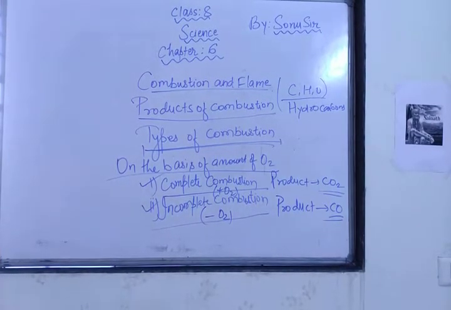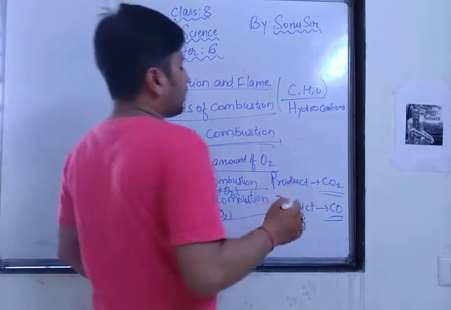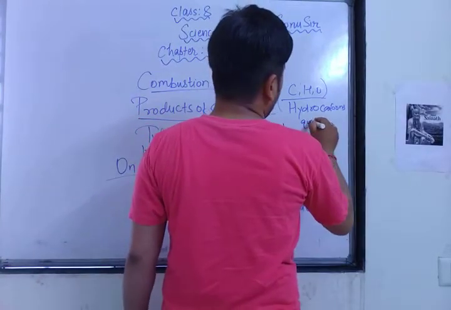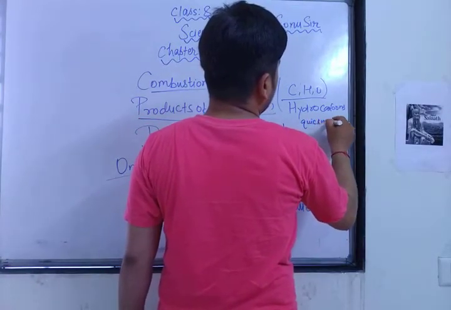How do the three types burn? I am telling you. On the basis of quickness, there are three types: rapid combustion, spontaneous combustion, and explosive combustion.